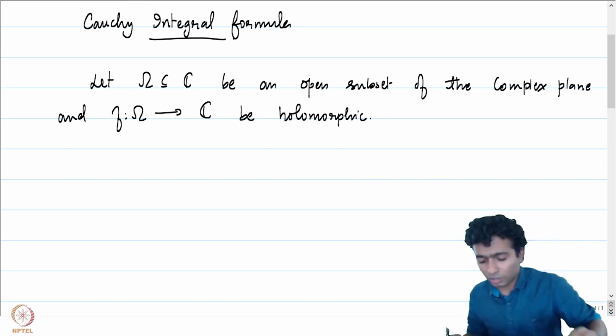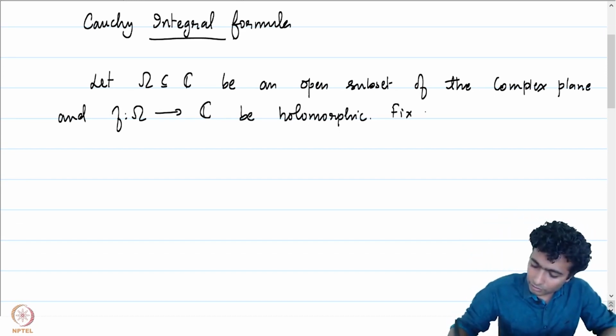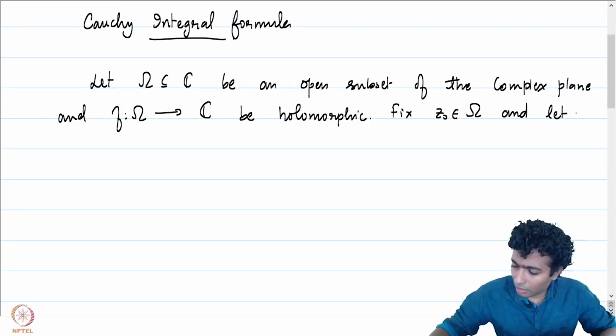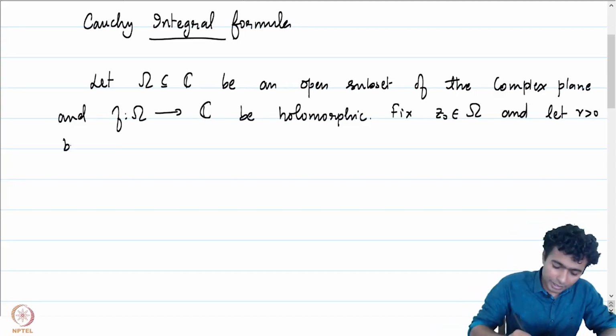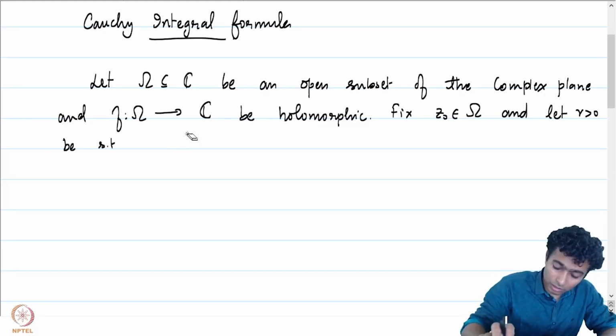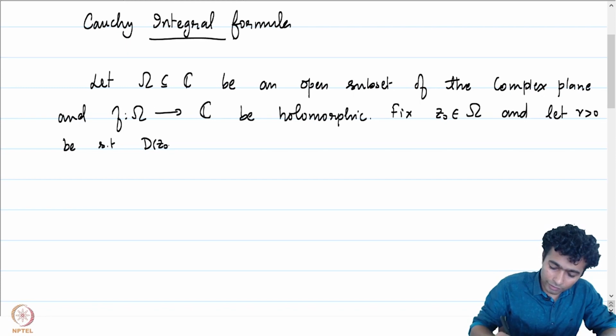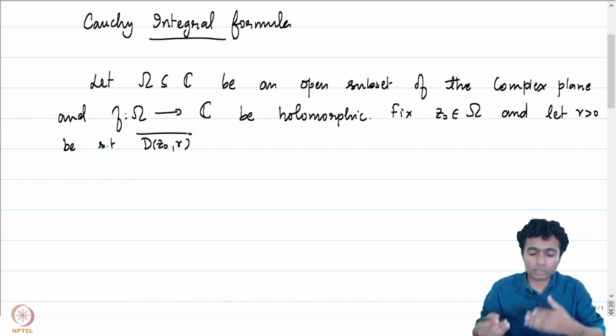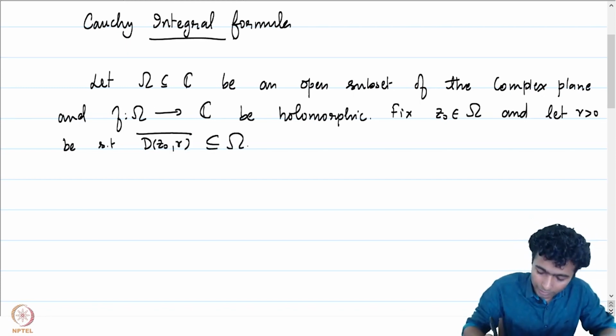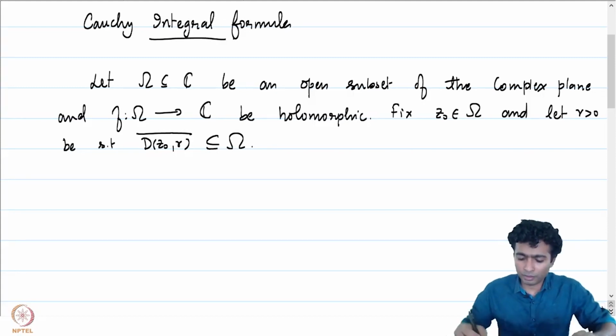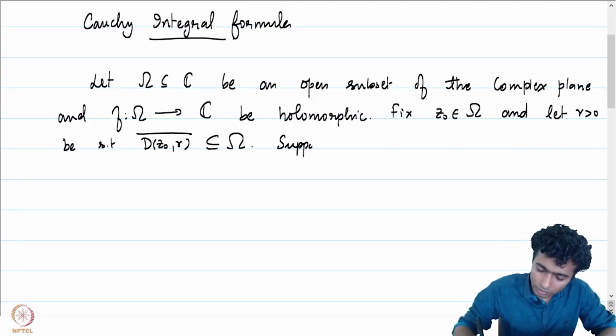Fix a point z0 in omega and let r positive be such that the closure of the disk of radius r around z0 is contained in omega. Suppose gamma is a closed curve